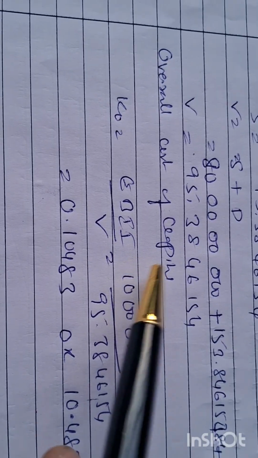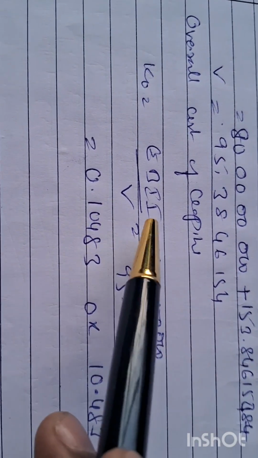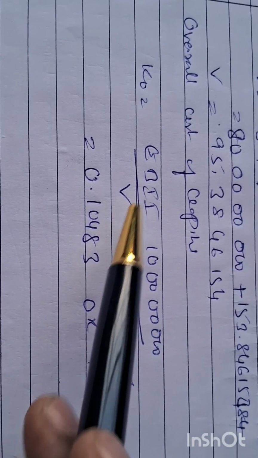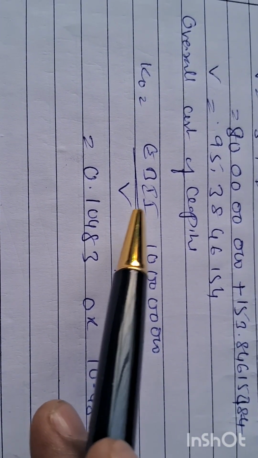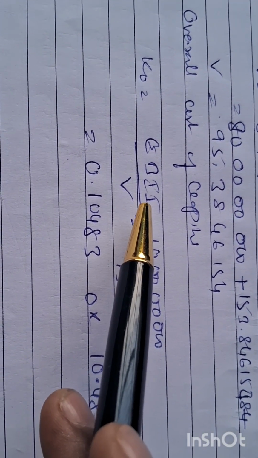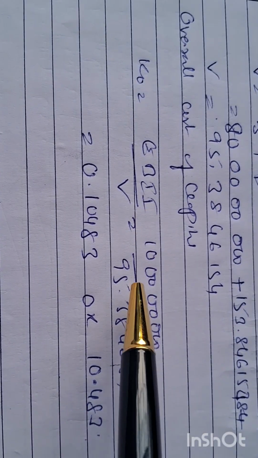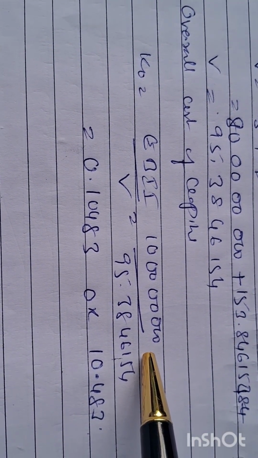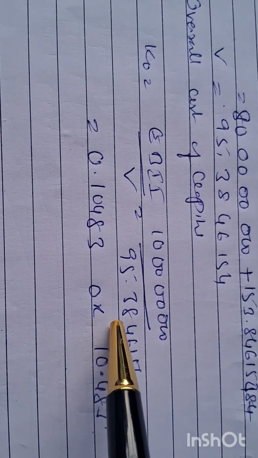To get overall cost of capital, it should be EBIT divided by value of the firm. Here debenture interest is also there. So that's why this is 10 crore divided by value of the firm.